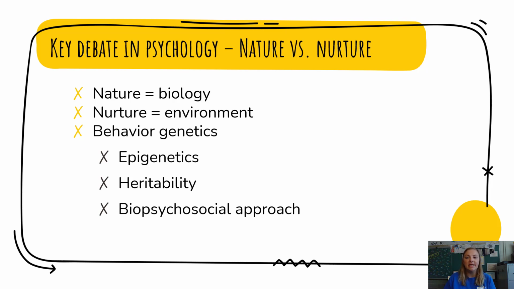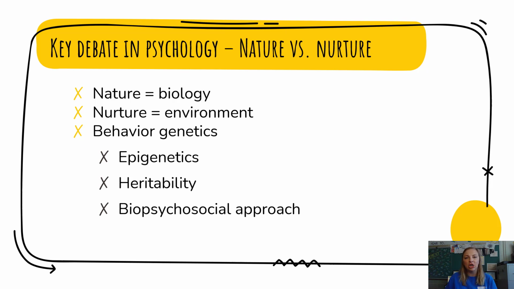Specifically, epigenetics is the study of how the environment and other factors can change the way that genes are expressed. So the idea here is that we all have genes. I like to think of them as little light switches inside of our body. We're all born with these light switches, but the environment is the thing that comes in and turns on those light switches. So epigenetics is that study of how is the environment playing a role in turning on or flipping on those genes that we were already born with.